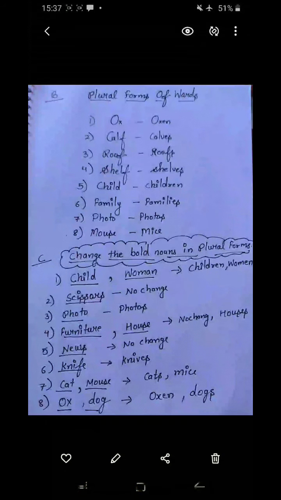House, houses. News, no change because it's the same in singular and plural. Knife, knives, K-N-I-V-E-S. Cat, cats. Mouse, mice. Ox, oxen. Dog, dogs. This is all about noun number.